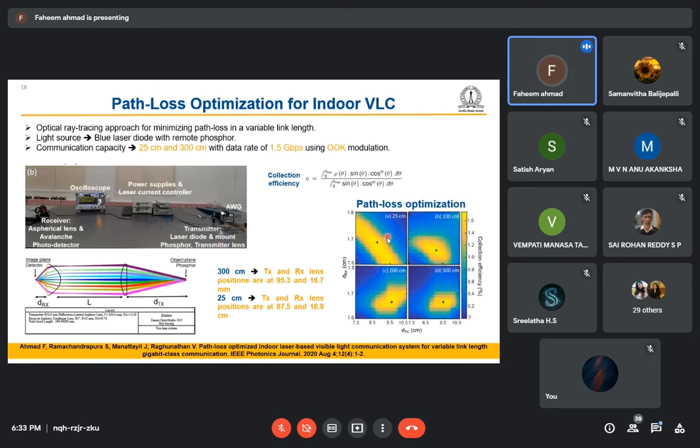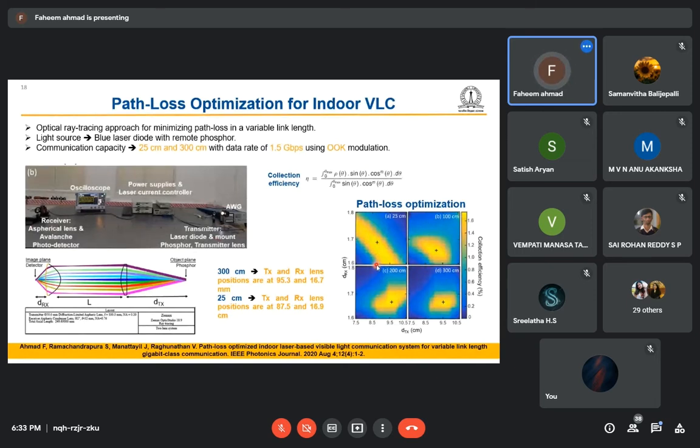This is the contour plot. This is the distance between the transmitter lens and the phosphor, right? And this is the distance between the receiver lens and the photodetector. So if we tune these two distances according to where the receiver position is, we can have the maximum collection efficiency. So this contour plot is showing that, right?